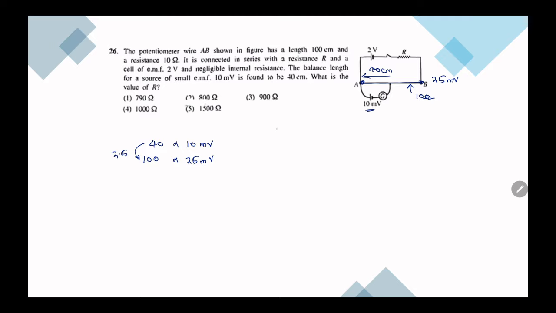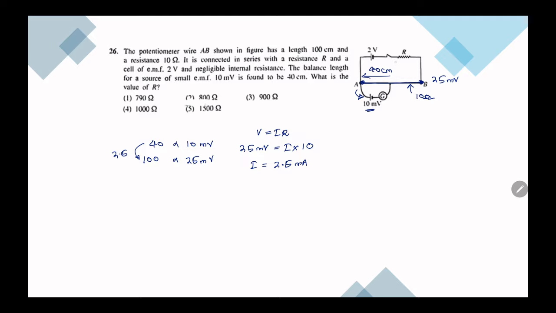So how much is the current? V is equal to IR. 25 millivolt is equal to I into 10, because current will not go through this when it is in balance. The entire current will go through AB only. Then I is equal to 2.5 milliamp.